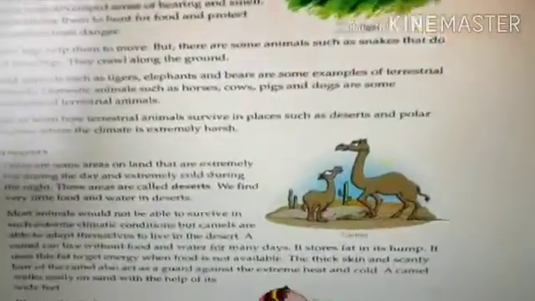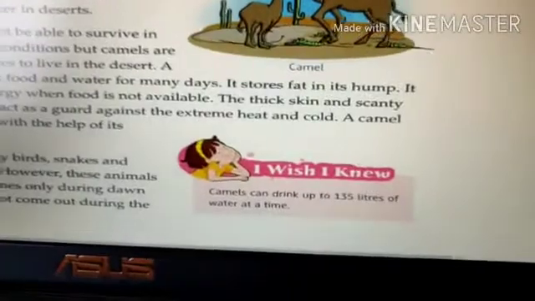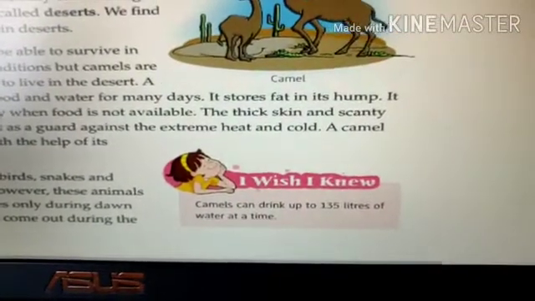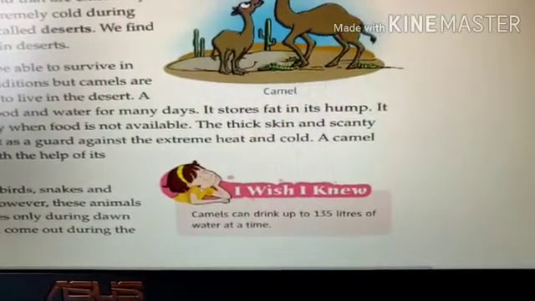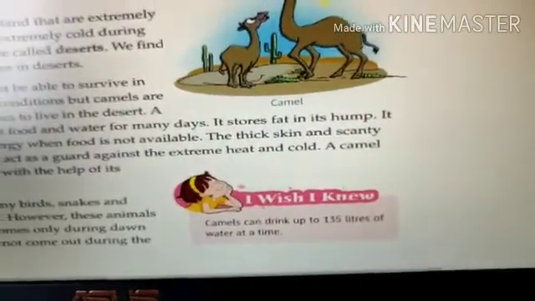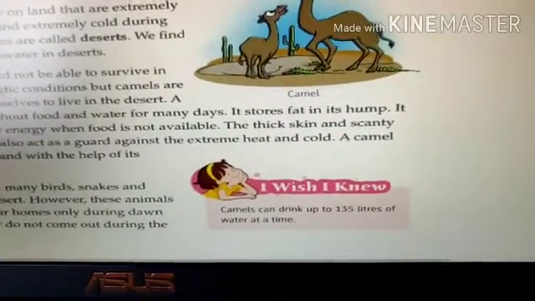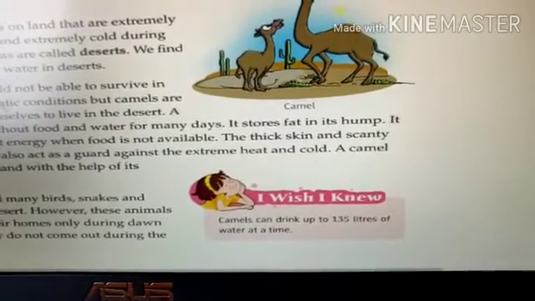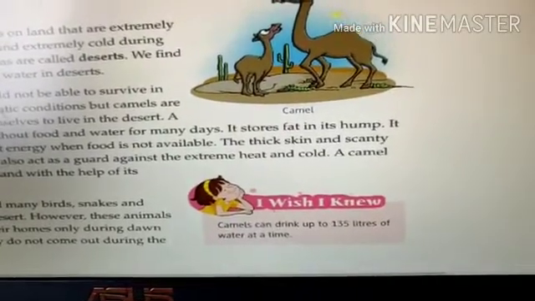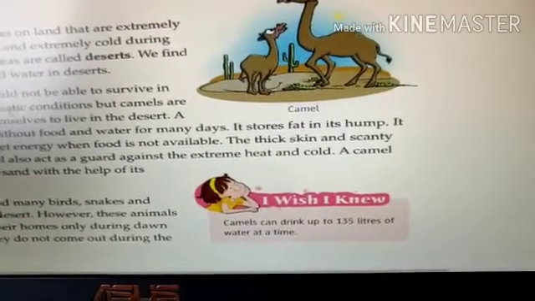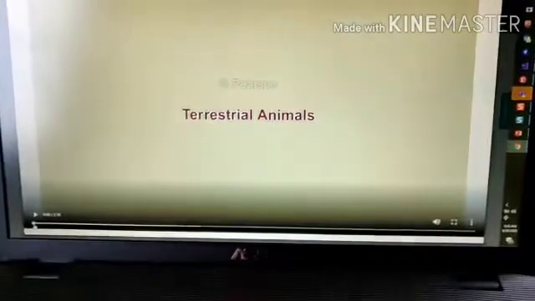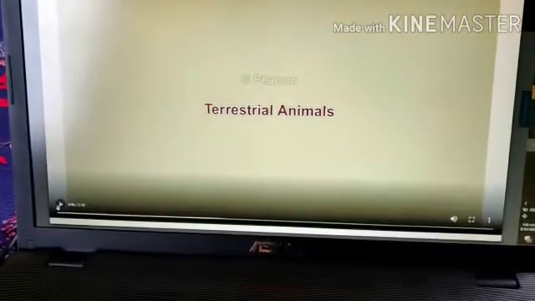Now come to our I Wish I Knew section. A camel can drink up to 135 liters of water at a time. Now let's watch a video.